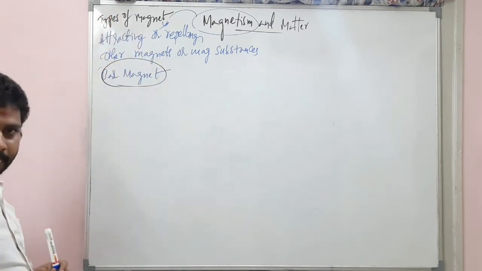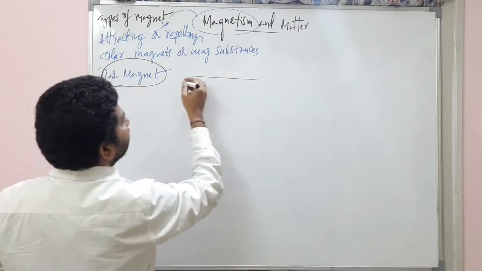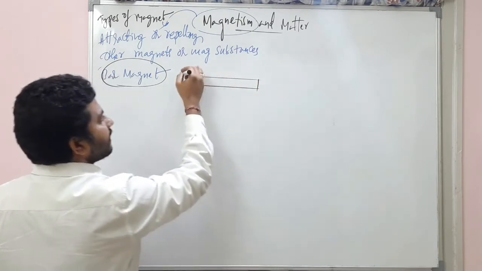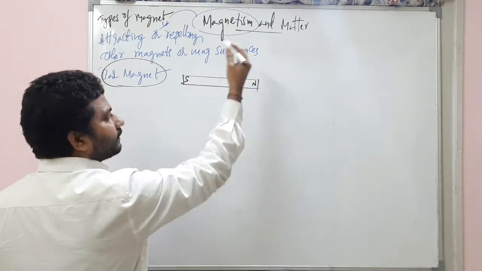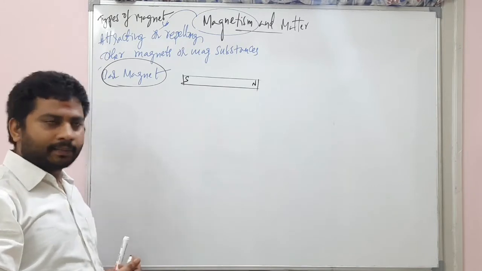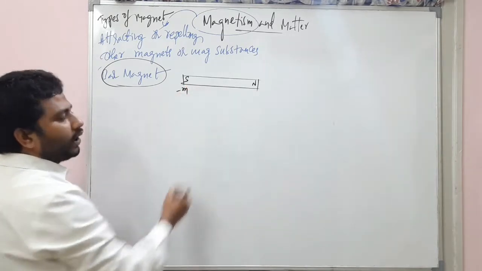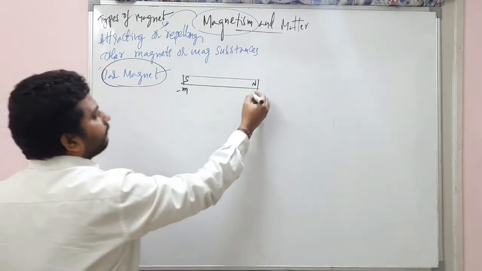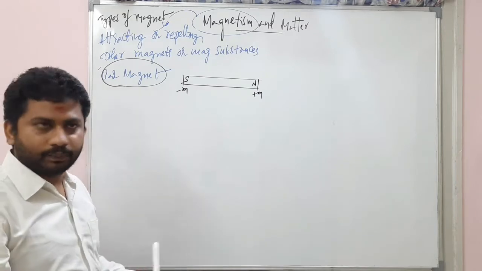Let's begin. Number one, let me draw a bar magnet of this shape. There is a south pole here and the north pole here. South pole will have a pole strength minus m, and the north pole will have a pole strength plus m, like minus q and plus q.